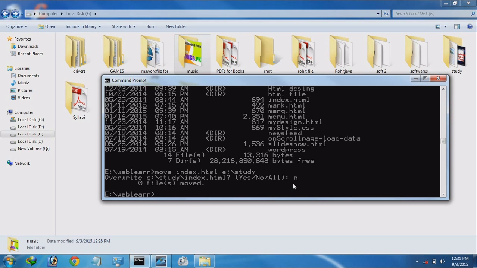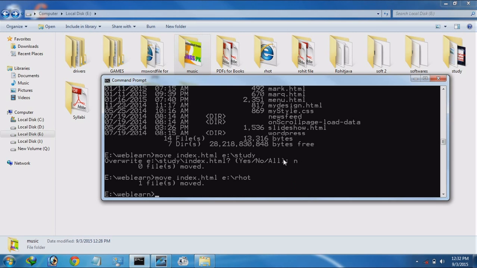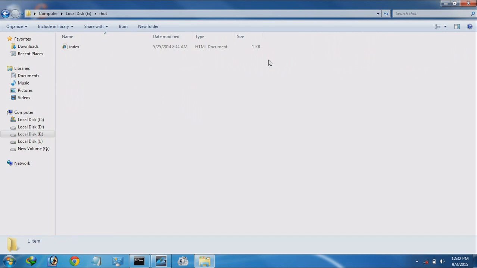It is moved. We cannot recognize it because we didn't see the file index.html in this folder, so we cannot recognize whether the file is moved or not. Okay. We use another location, RHOT. Okay. RHOT, one file moved. Let's see whether it is moved or not. It moved.